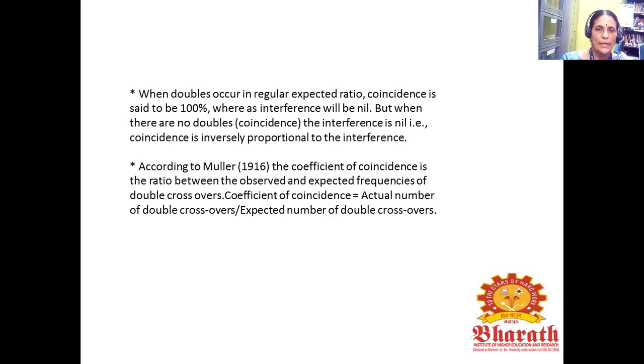According to Muller, 1916, the coefficient of coincidence is the ratio between the observed and expected frequencies of double crossovers. So coefficient of coincidence equals the actual number of double crossovers divided by the expected number.